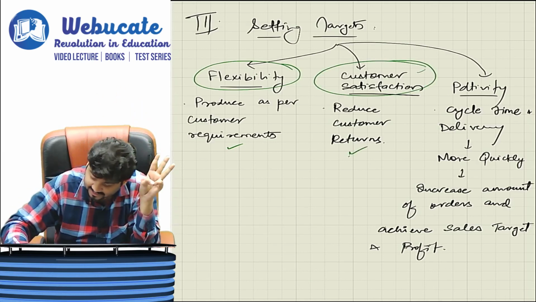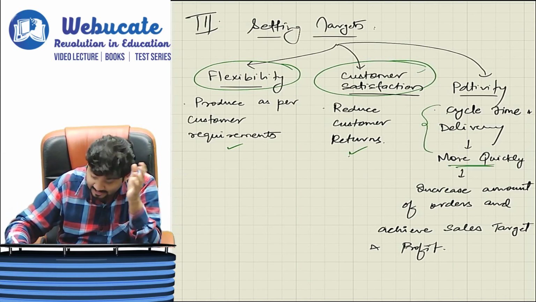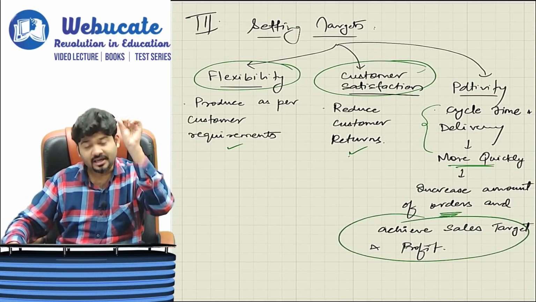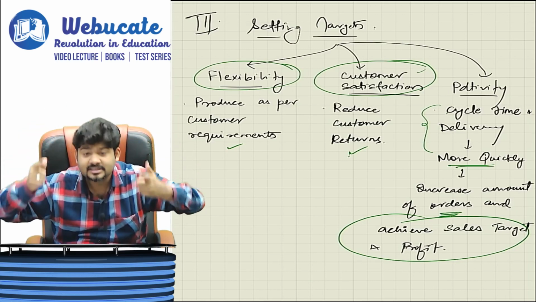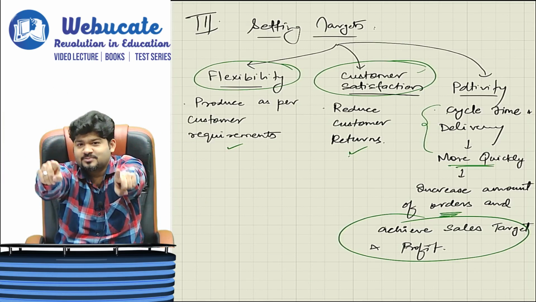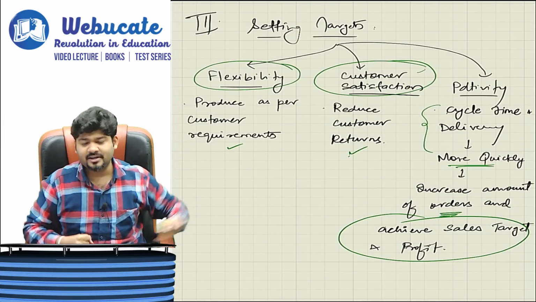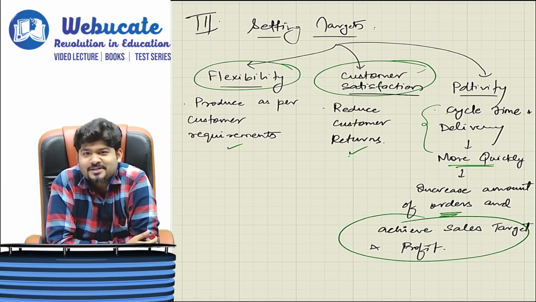Third, productivity, cycle time and delivery should be quicker, increase the amount of orders and achieve sales target and profit. So if your cycle time is reduced and delivery is quicker, you will be able to process more orders. If you are able to process more orders, sales will increase and automatically profit will increase, and that's what Videocon or Digital Computers requires.